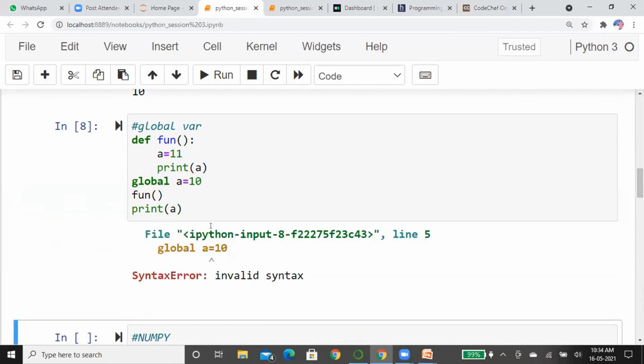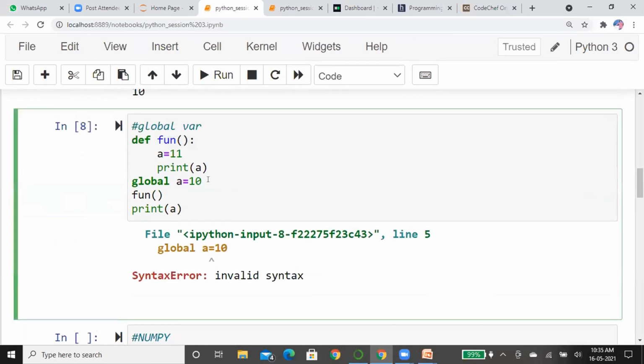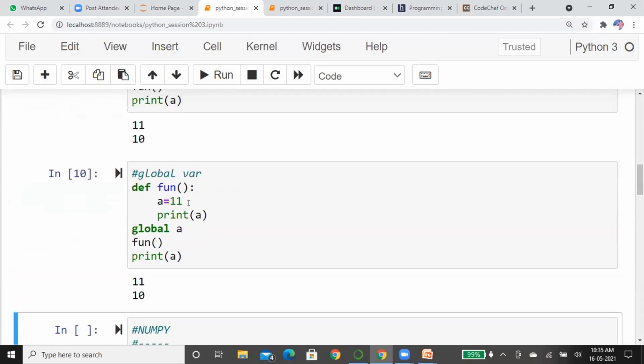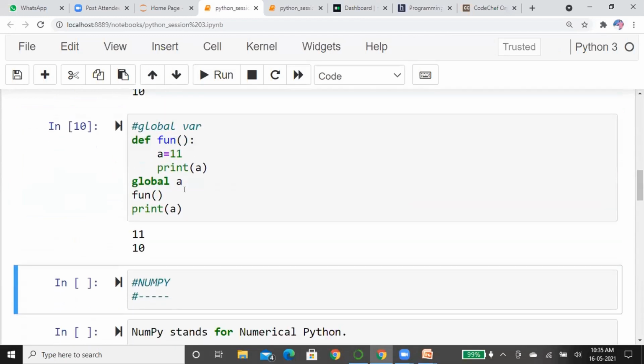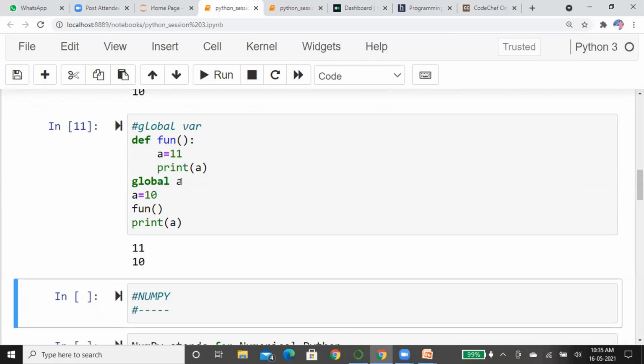We got invalid syntax. See here what will happen here. Global a. Now global a is equal to 10.